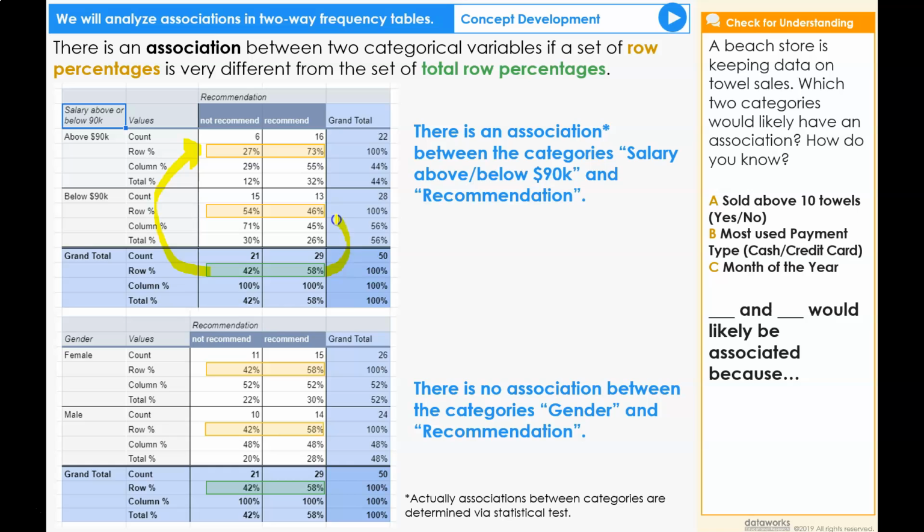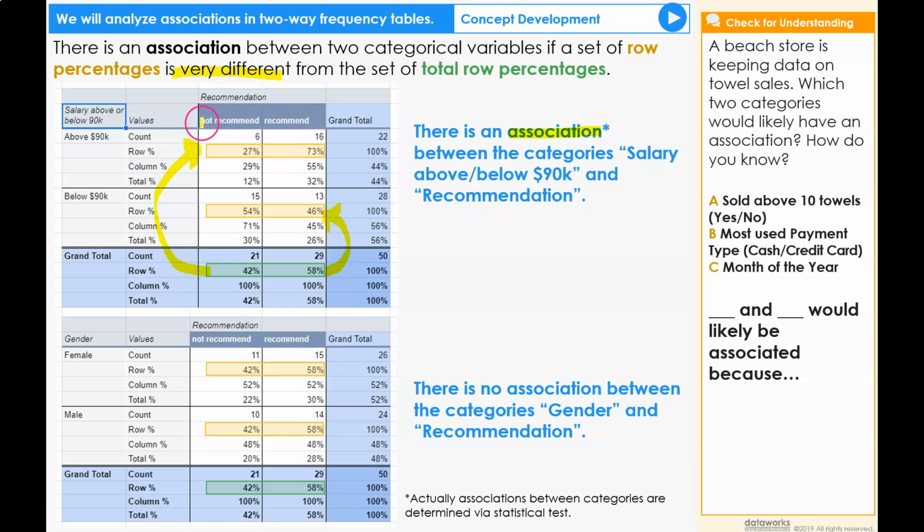The other set of percentages from the below $90,000 is not as different as the first row, but it is still very different, 54 compared to 42 and 46 compared to 58. Because there is a difference in a row percentage versus the total row percentages, this suggests that there is an association between the categories salary above or below $90,000 and recommendation.